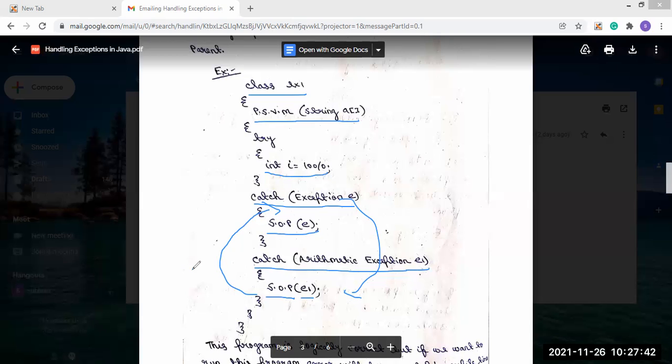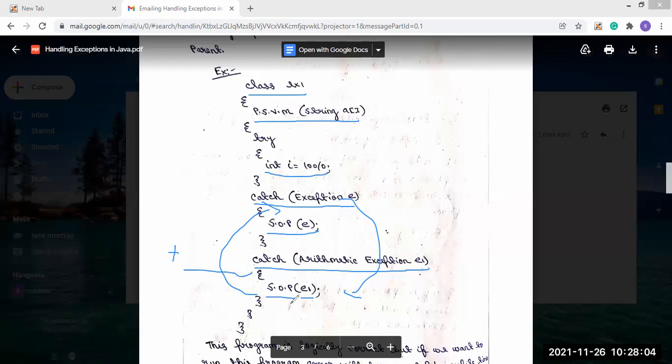And this next catch block has no use, because the first catch block is already able to handle all the exceptions generated. So the next catch block is of no use.